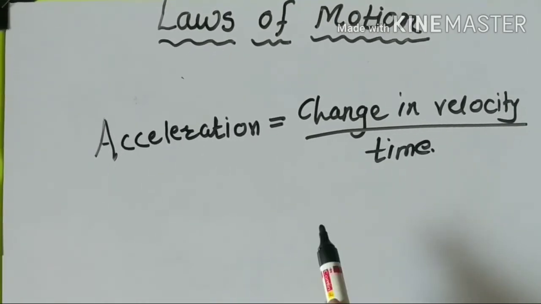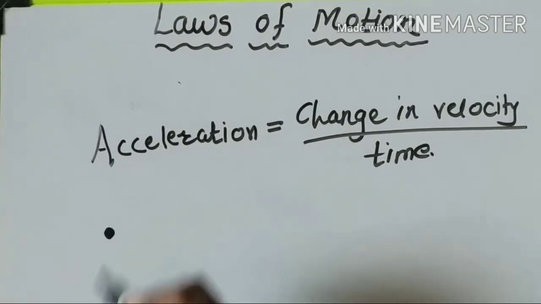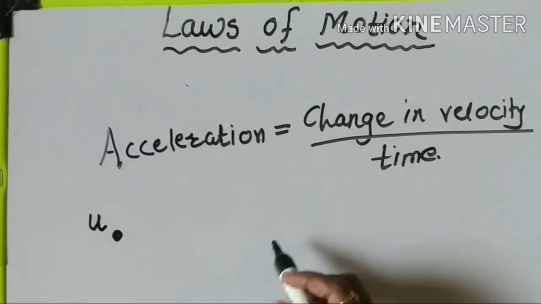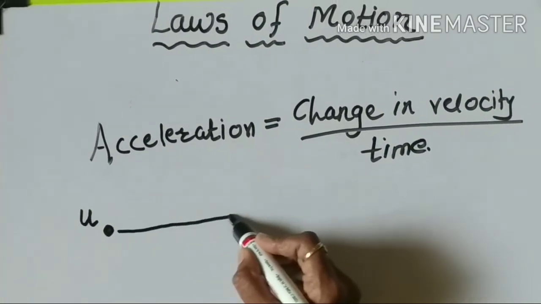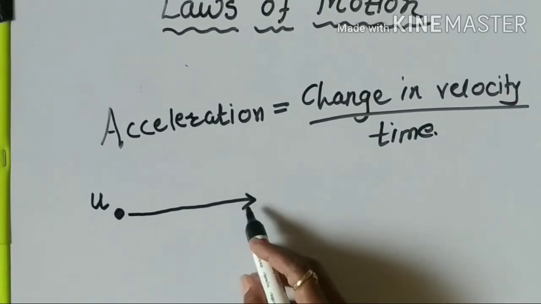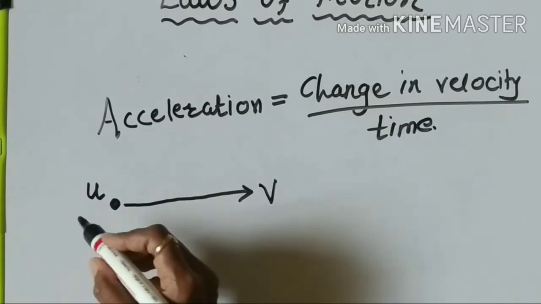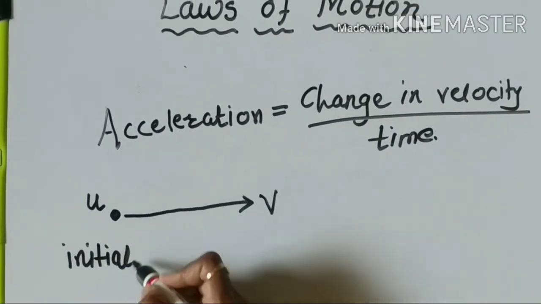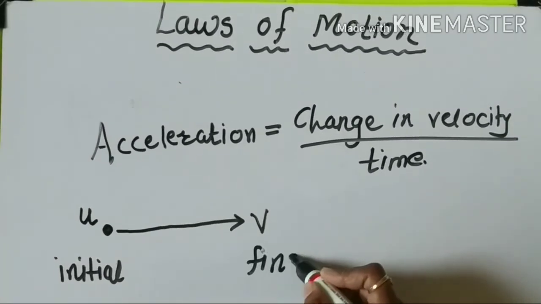If the initial velocity is u, suppose this one is the object. The initial velocity is u. After some time it changes. Suppose we push that object, then the velocity changes and it becomes v. So u is your initial velocity while v is the final velocity.